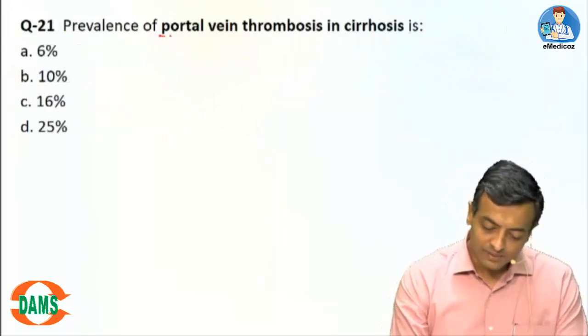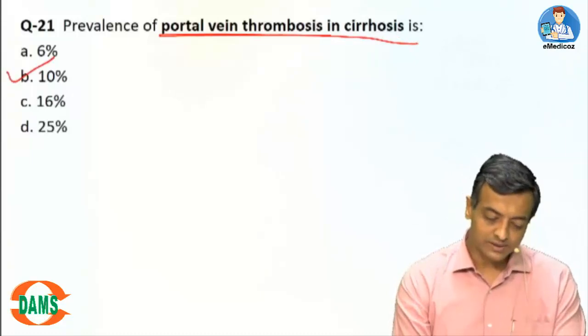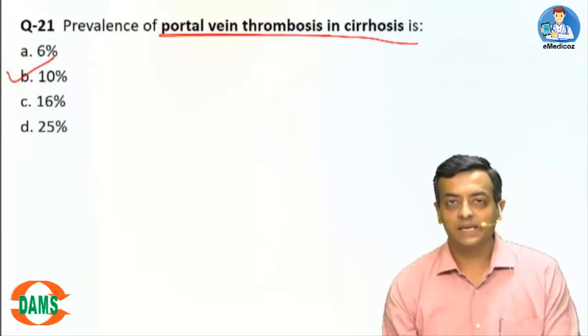Question 21. Prevalence of portal vein thrombosis in cirrhosis is 10%. Prevalence of portal vein thrombosis is 10%.